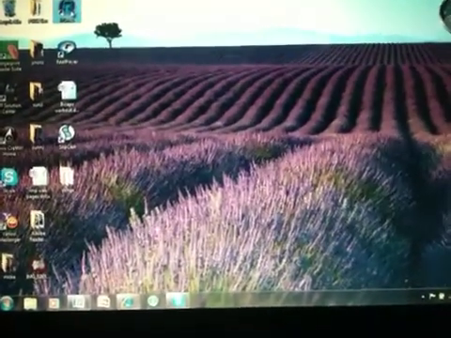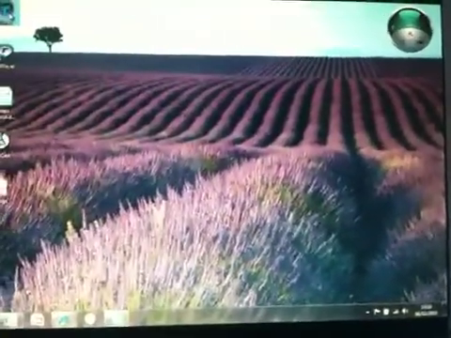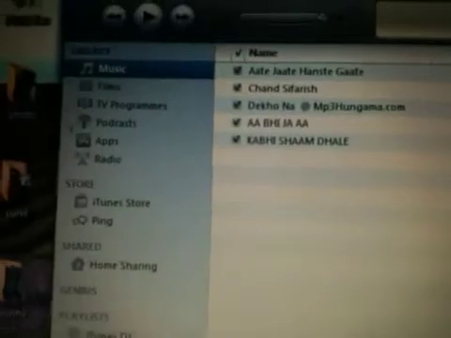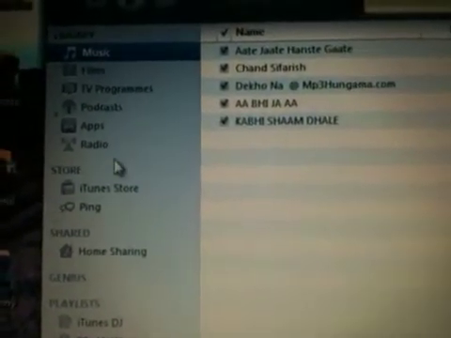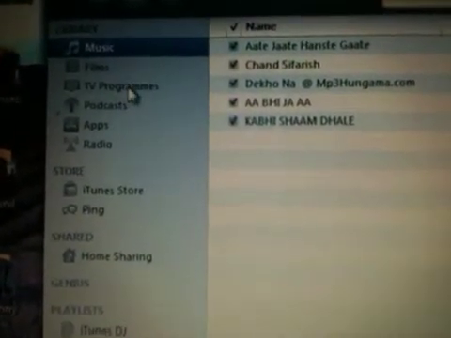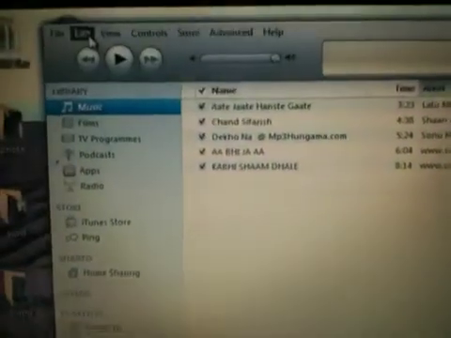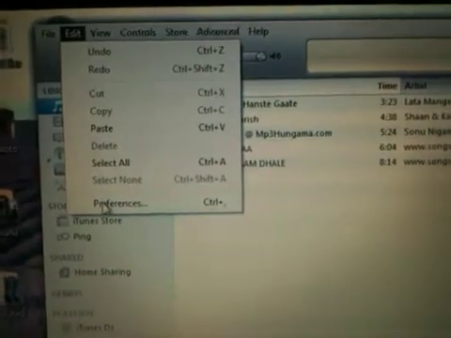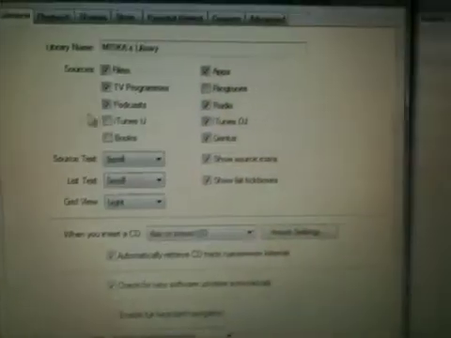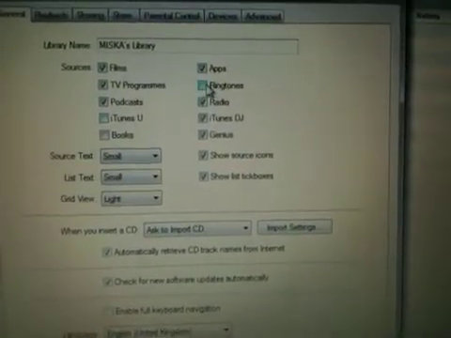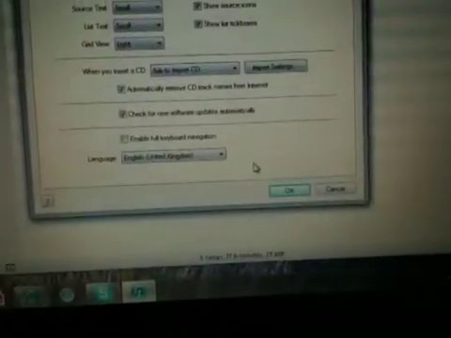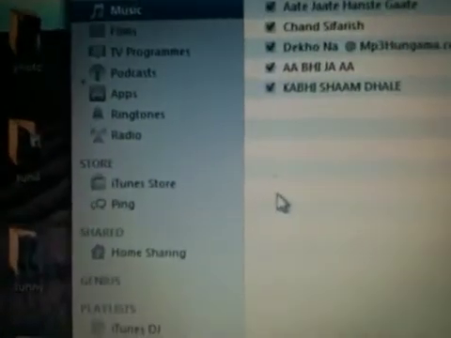Open iTunes and check if you have the ringtone column on your left side. If not, go to Edit, Preferences, click your ringtones and click OK, and you will see ringtones on your left.